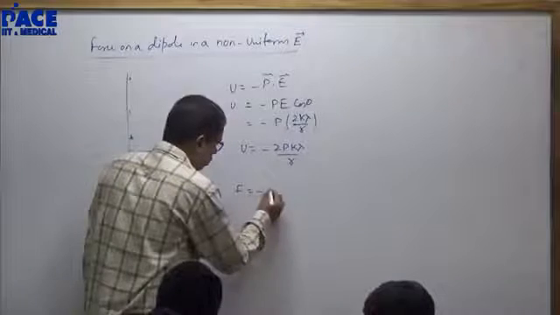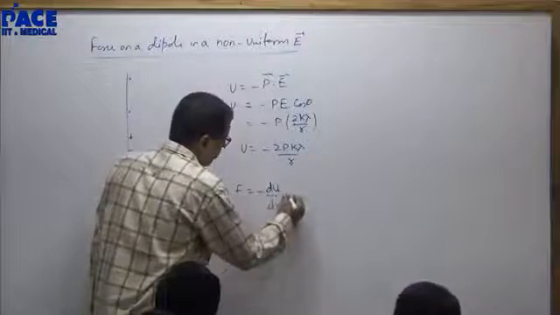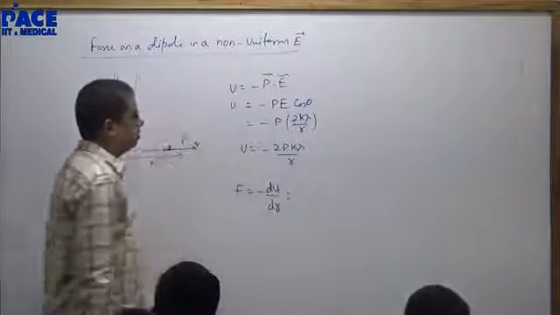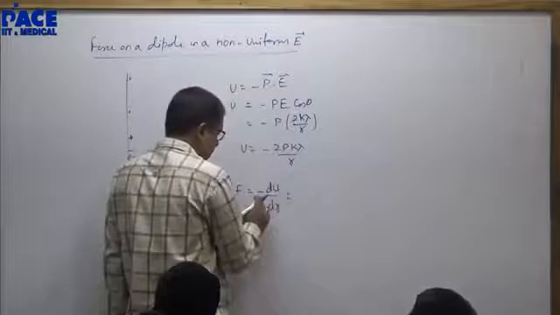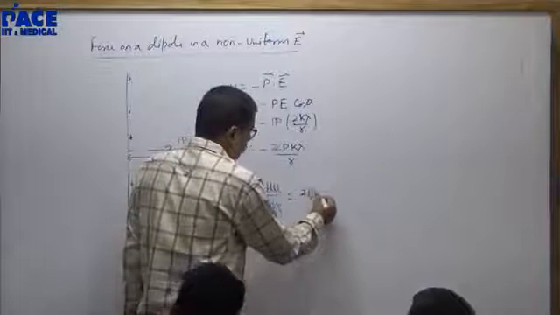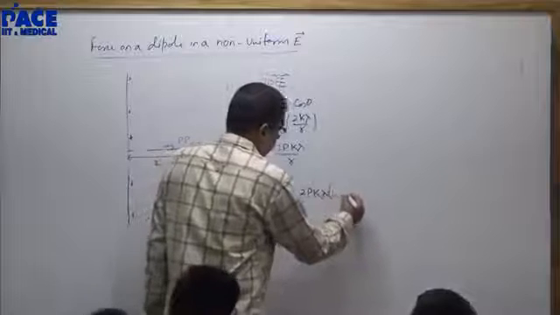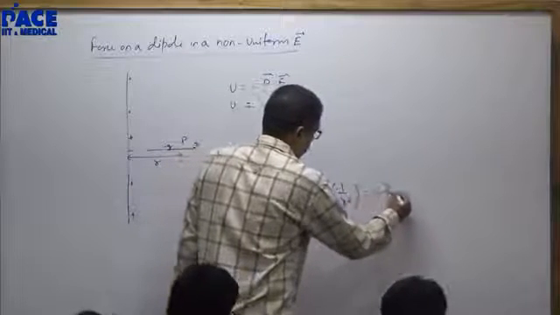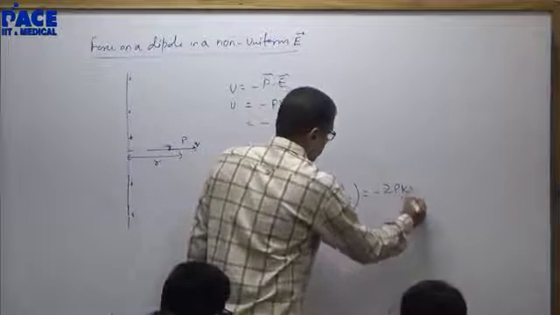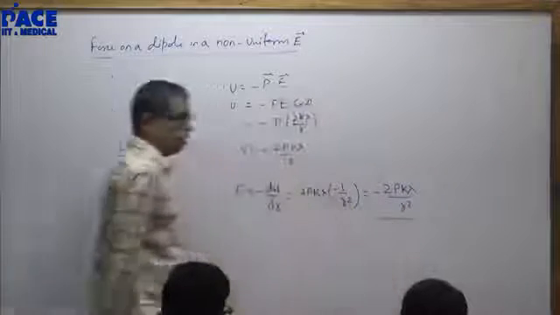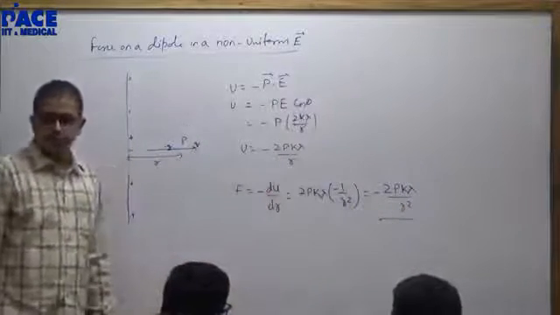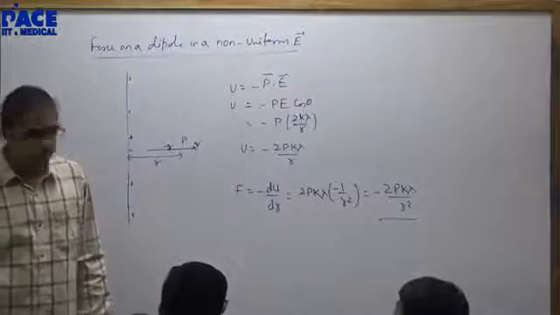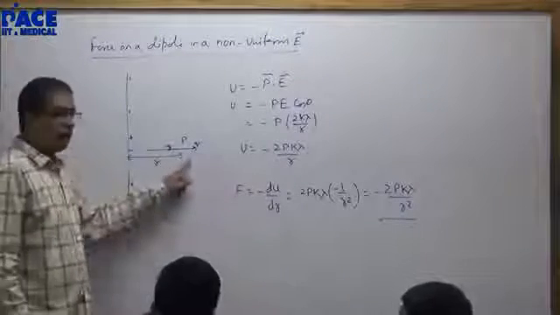F is equal to minus dU by dr. Right? This negative will go: 2pk lambda into minus 1 by r square, which gives minus 2pk lambda by r square. Right? That is the force on the dipole.